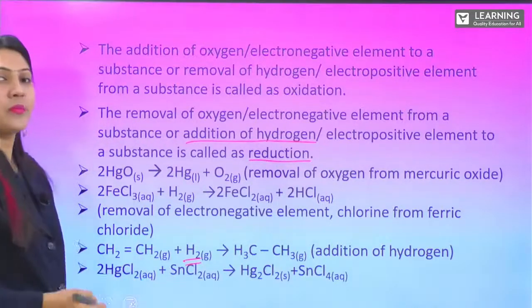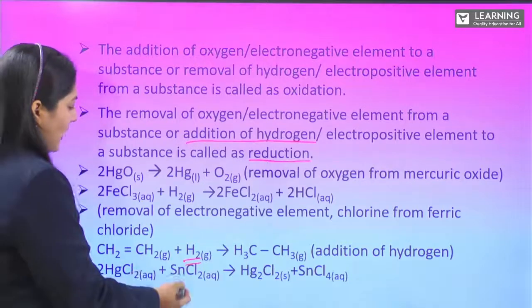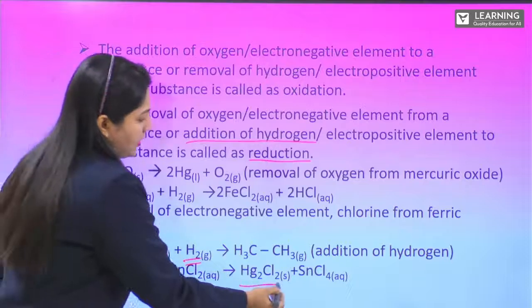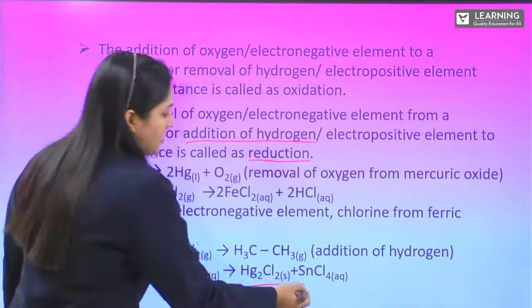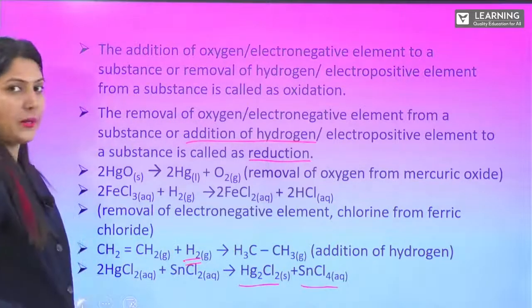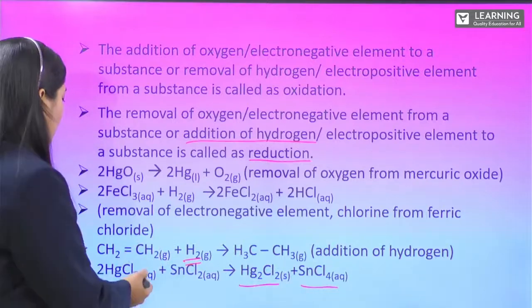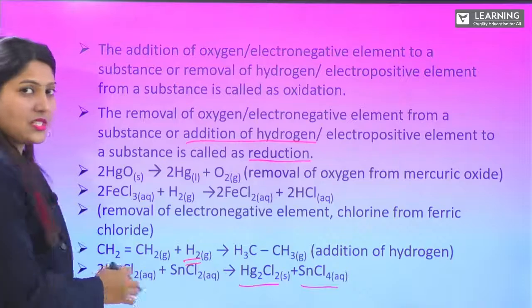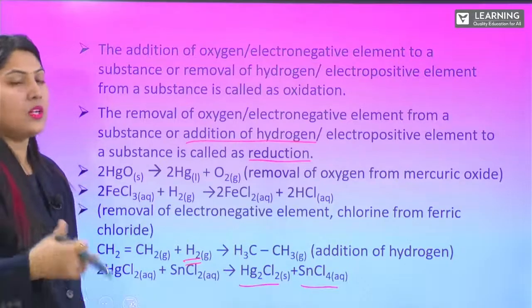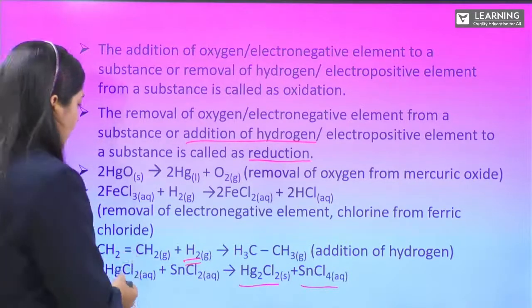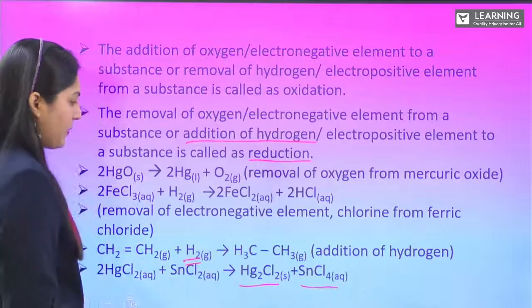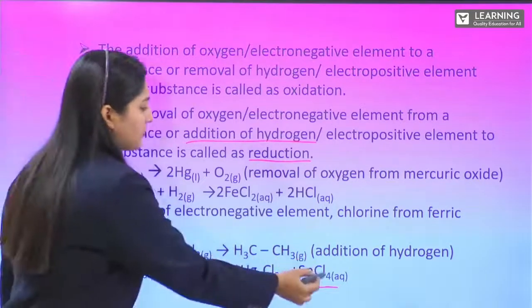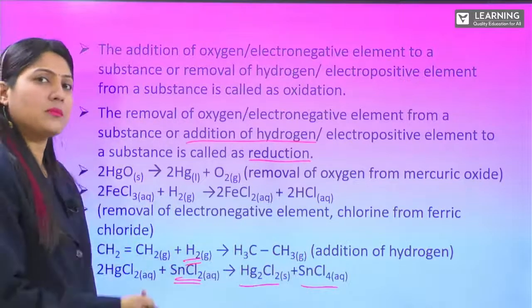Next we have mercuric chloride reacting with stannous chloride, which gives you mercurous chloride with stannic chloride. Here we have two chlorine with one Hg. Mercury is a metal, so it is an electropositive element, and the electropositive element is added here. Whereas for stannous chloride, two chlorine atoms are added.